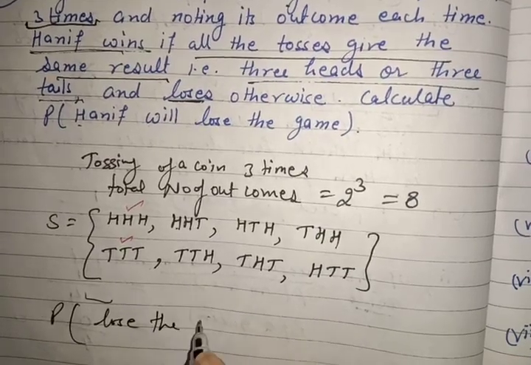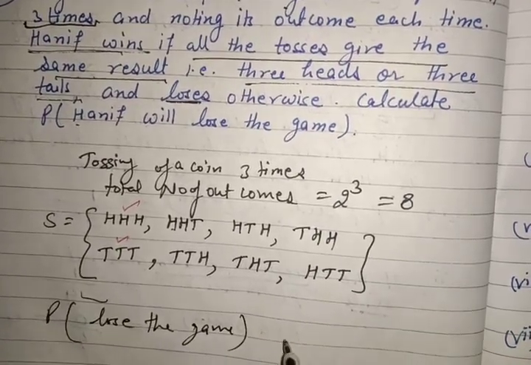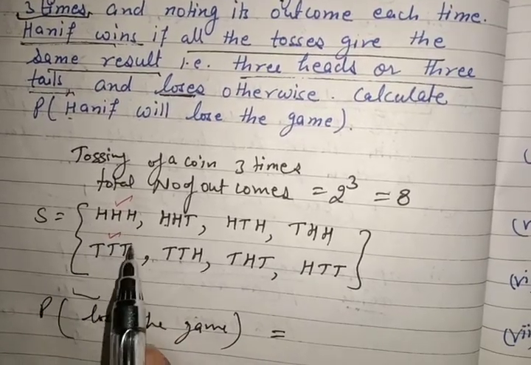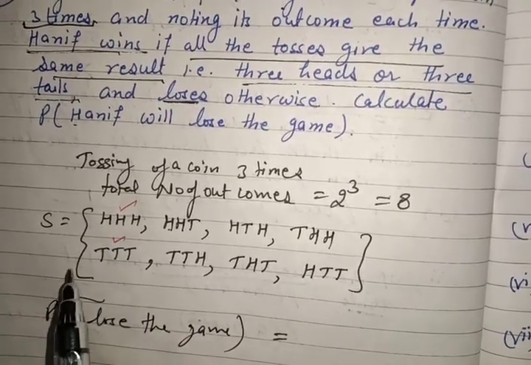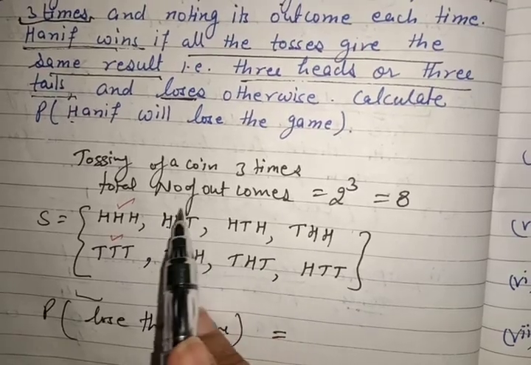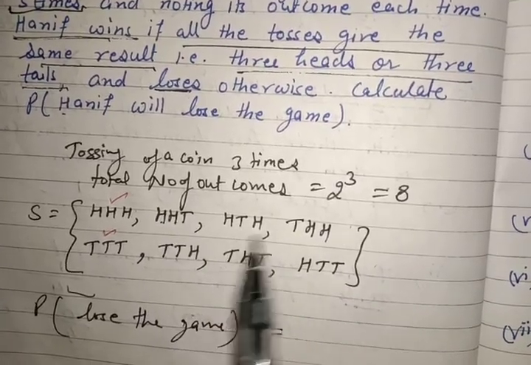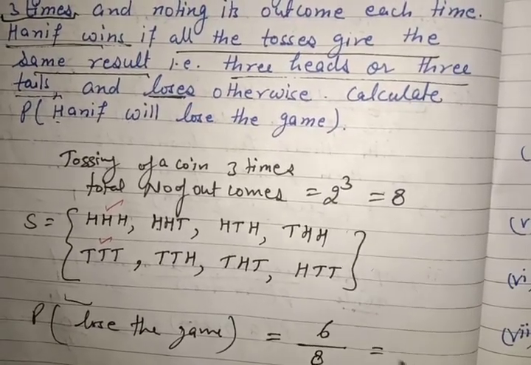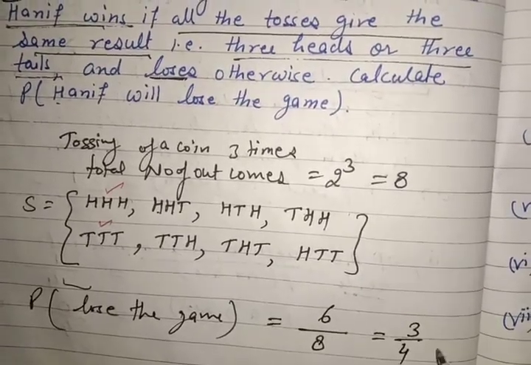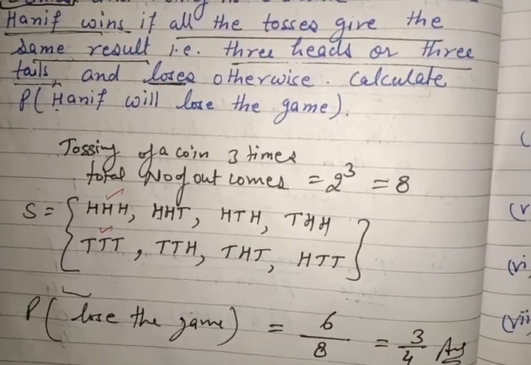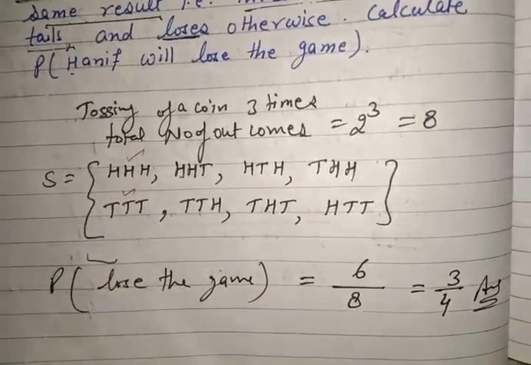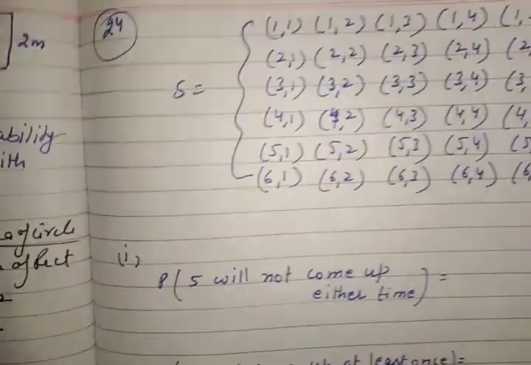If he gets 3 heads, he will win. If he gets 3 tails, he will win. He will lose the game means 1, 2, 3, 4, 5, 6. 6 are favorable, 8 are the total. So the answer is 3/4. I hope this is clear to you. Very easy question, but I want to tell you the sample space for 3 coins. That's why I have considered this question.